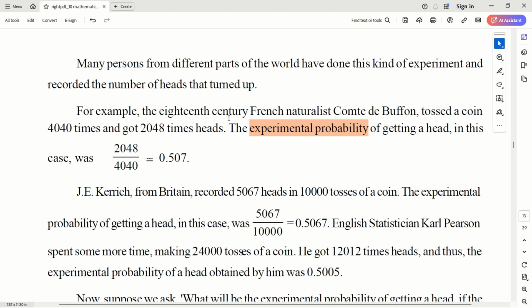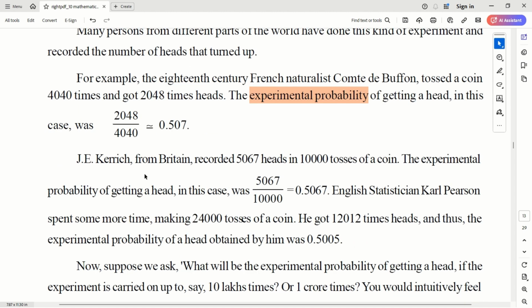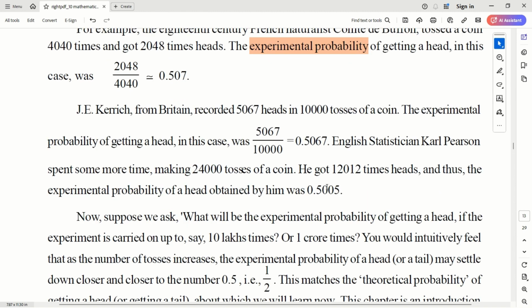For example, in the 18th century, the French naturalist Comte de Buffon tossed a coin 4040 times and got 2048 heads. The experimental probability of getting heads in his case is around 0.507. The same thing was done by another person, Kerrich from Britain. He recorded 5067 heads in 10,000 tosses of a coin. So this is also around 0.5067 probability. Many others have done this too.